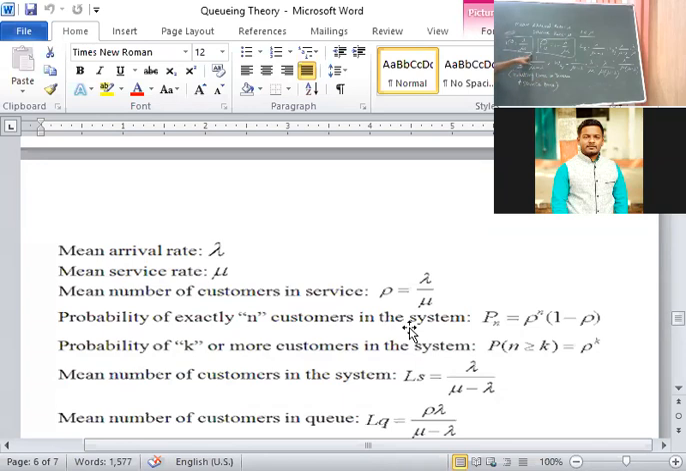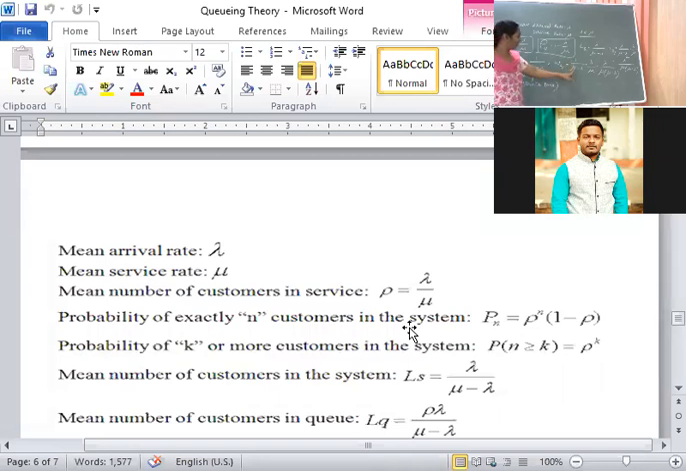The formula is 1 upon mu minus lambda. If you remember this, the remaining formulas automatically come. WS is equal to 1 upon mu minus lambda. Whenever you are considering the system, you have to consider both waiting time in queue as well as service time. Similarly, average waiting time of a customer in the queue, Q is always represented by the letter Q.